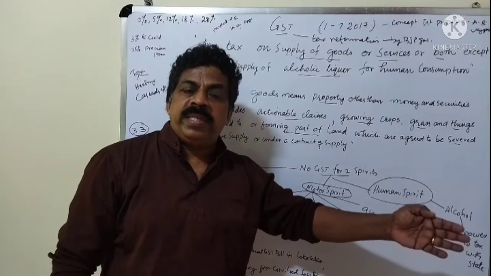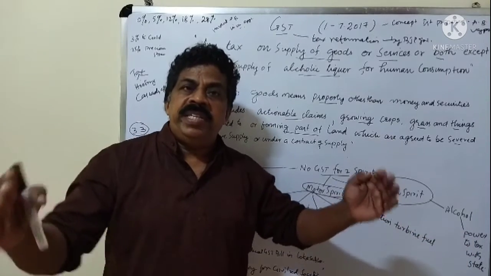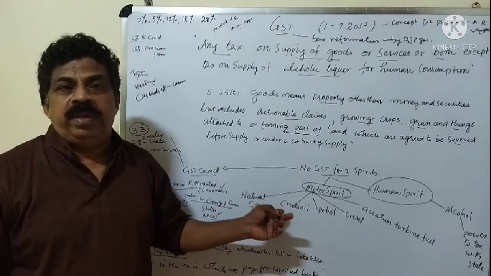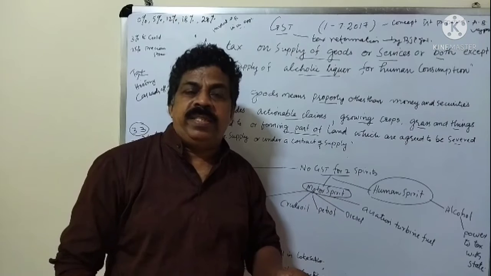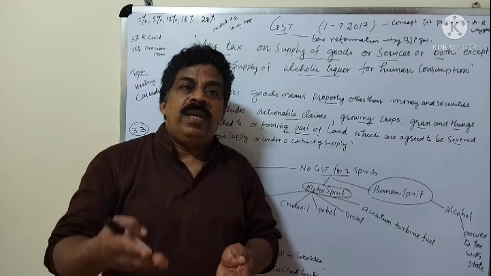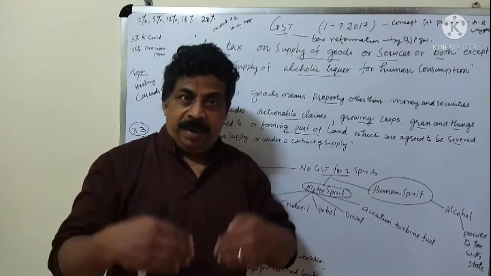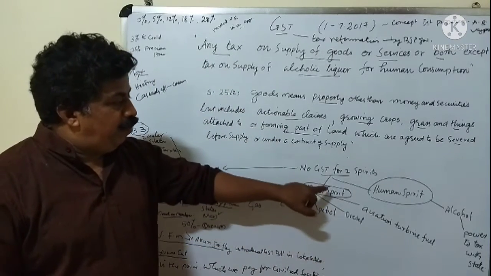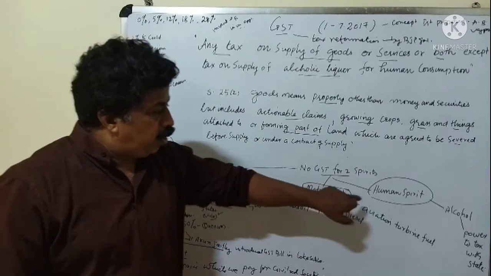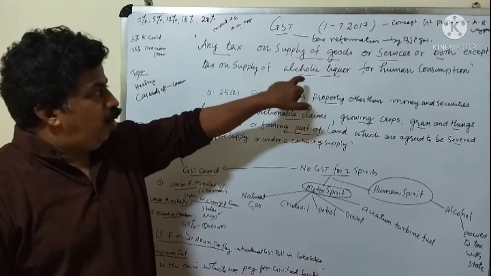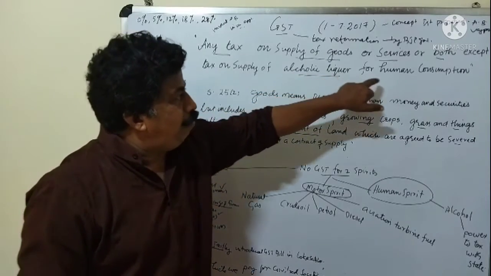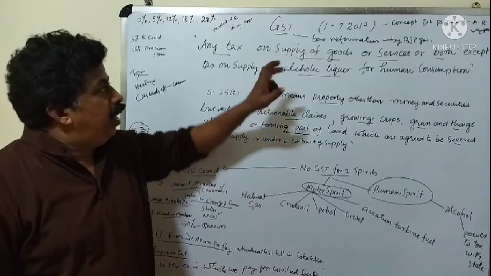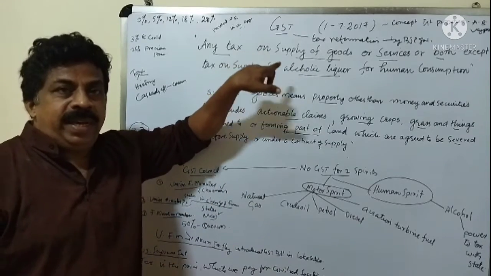Recently, the central government asked the state governments to come and discuss together to bring these petroleum products under the GST law. But some state governments do not agree with that. Why? Because they will not get the revenue as they received before. That is the case for petrol and alcohol, etc. I told you about alcoholic liquor for human consumption. So alcoholic liquor is not included in the GST tax. Okay, that's a clear idea.